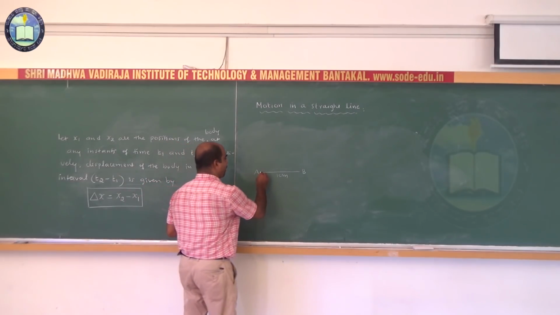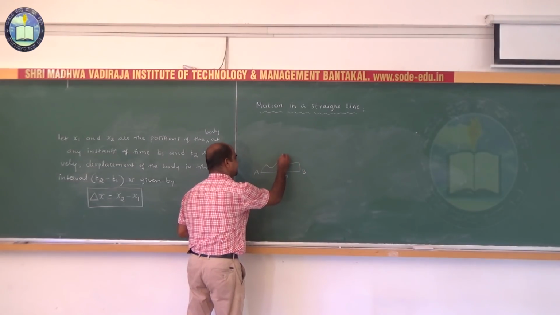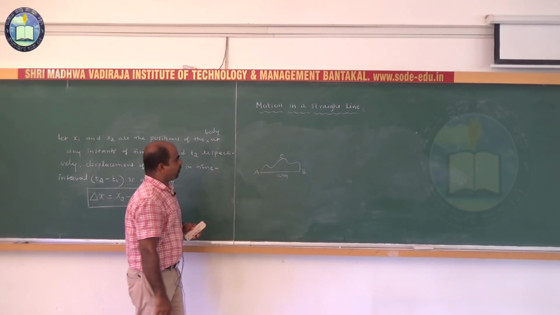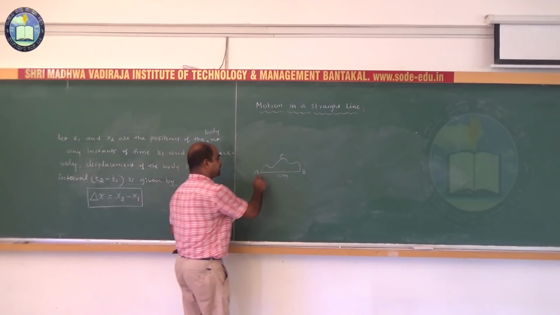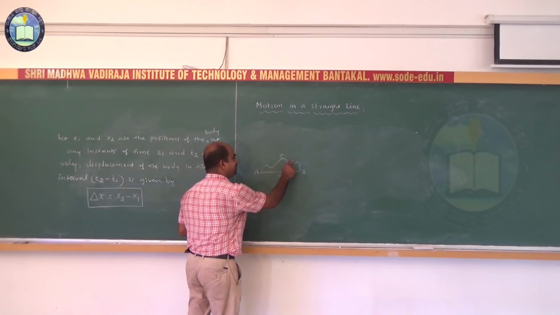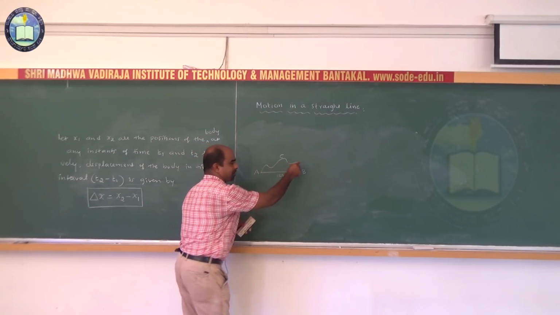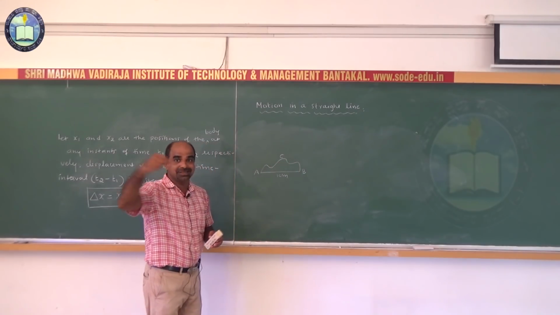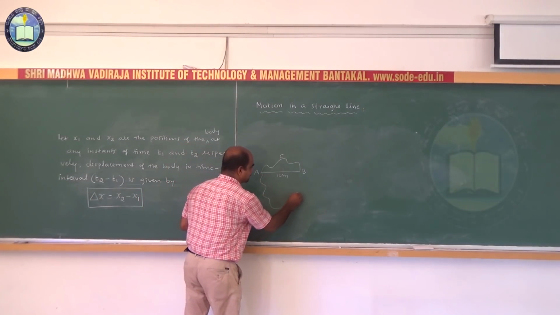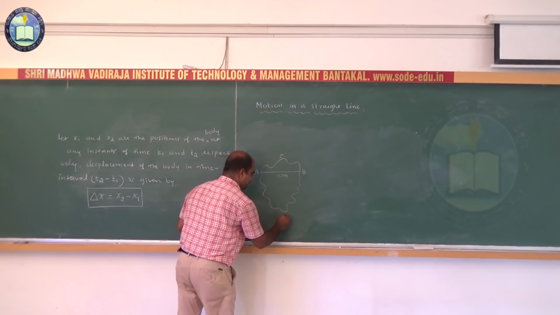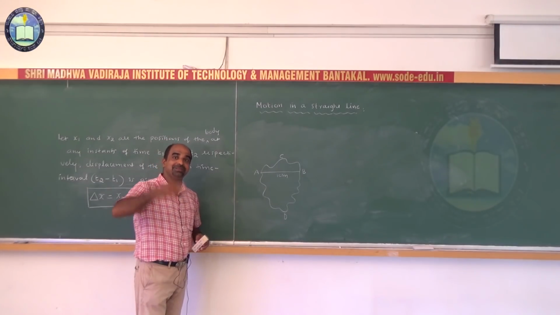Assuming the body moves from A to B along a tilted path, say ACB. As the body moves from A to B along path ACB, the distance traveled by the body is not 10 meters, it is more than 10 meters, because the body is moving along a zigzag path. If a body moves from A to B along this path, say ADB, the distance is again more than 10 meters.